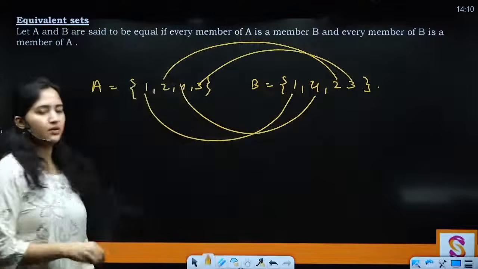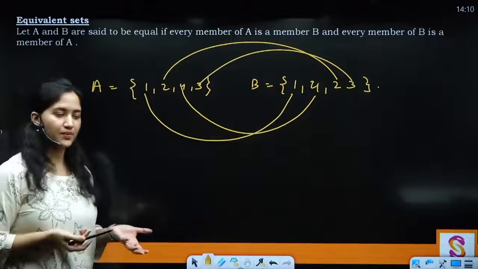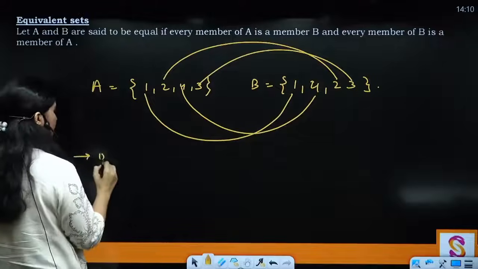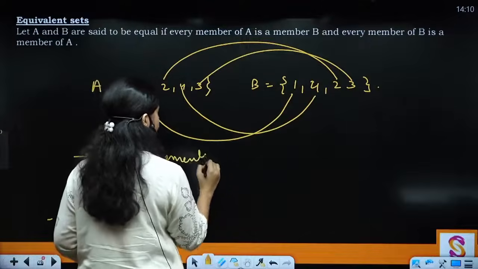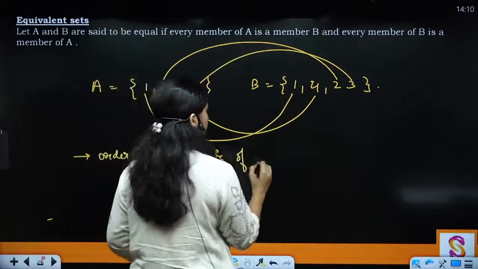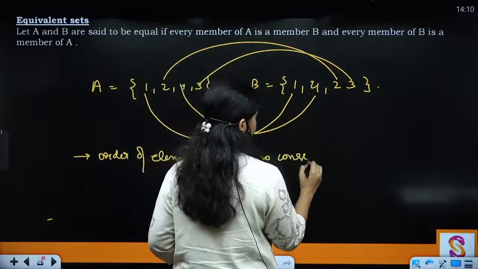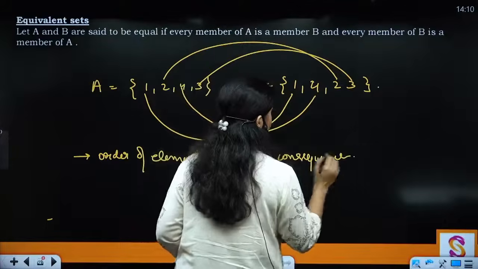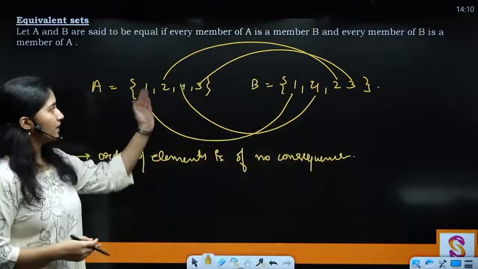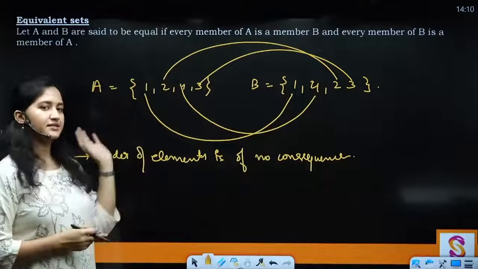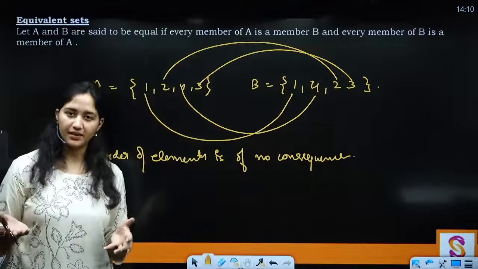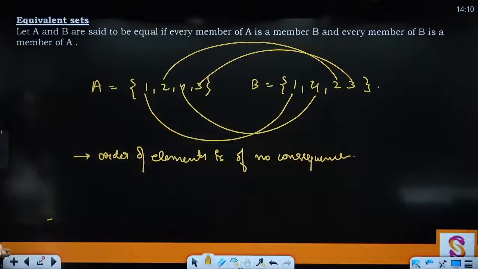So that is when we call these sets equivalent sets, where the order of elements is of no consequence. Right? इससे फर्क नहीं पड़ता that you have written 1 2 4 3 or 1 4 2 3. It does not matter. The elements are same, then we can say that the sets are equivalent. Clear?